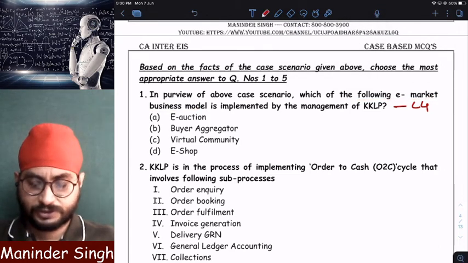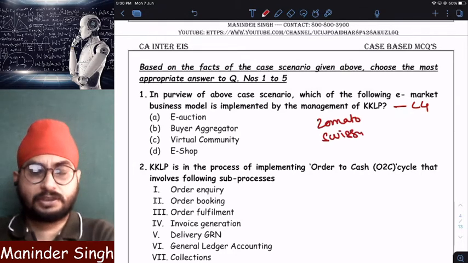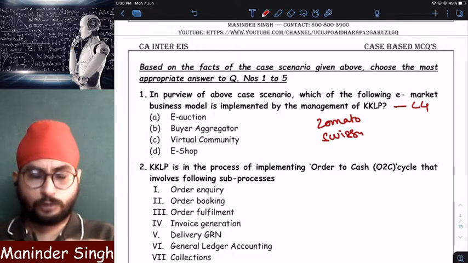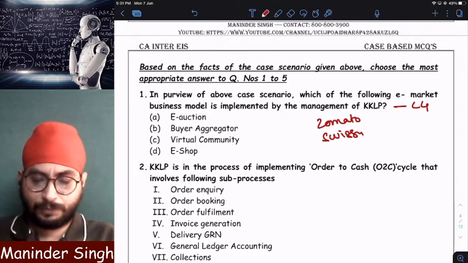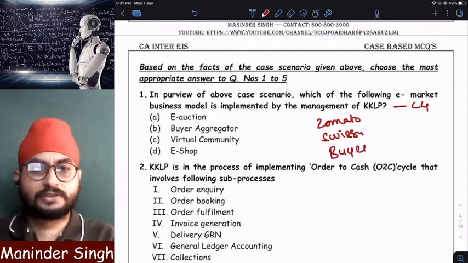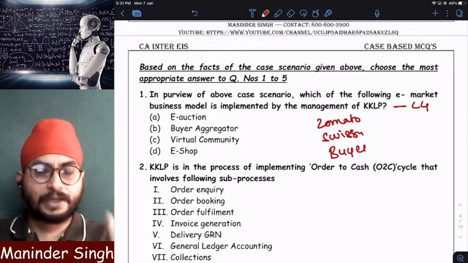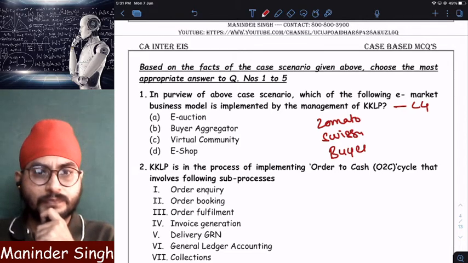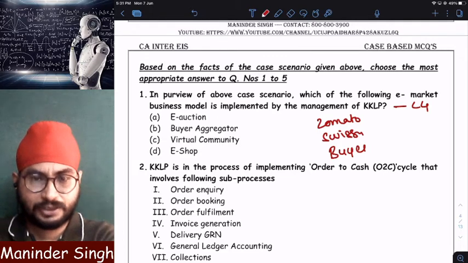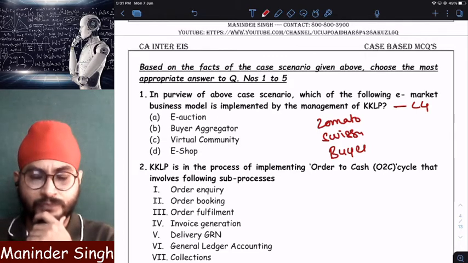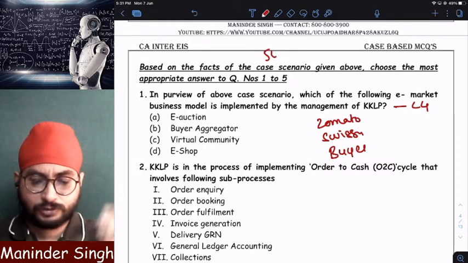It is following the business model of Zomato, Swiggy. Just like Zomato, Swiggy, thousands of sellers are registered. Why? Because let us say I am a buyer of scrap. I want to buy scrap. I don't know how many people are selling scrap, or what the price of every person selling this scrap is. I don't know in my city, my state, my region, my country, how many people are selling scrap. So what it is doing, all 5,000 small people who are selling scrap have registered on its website.